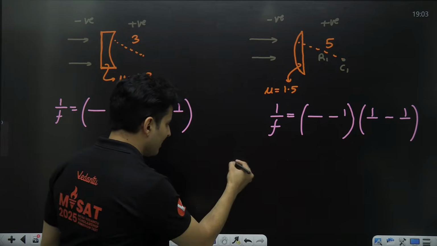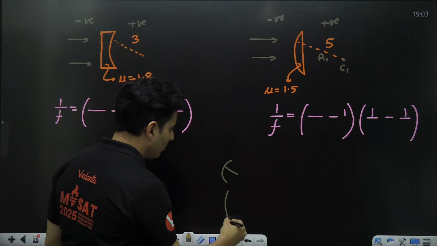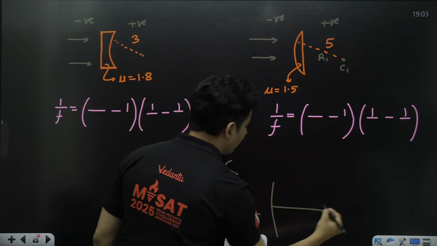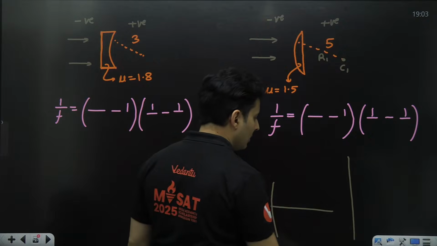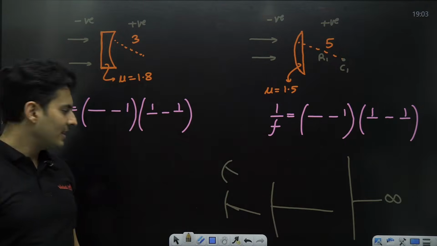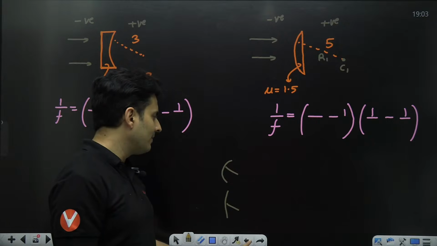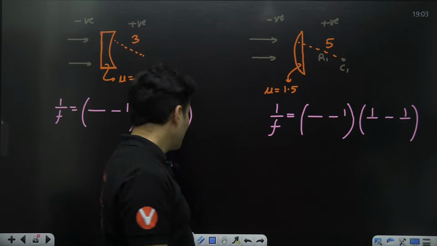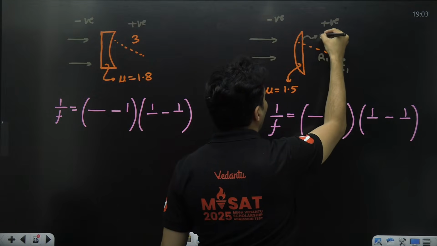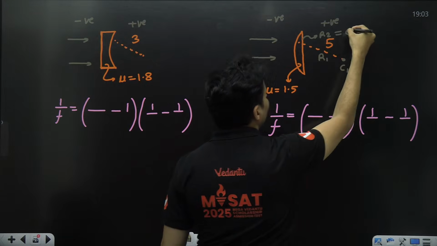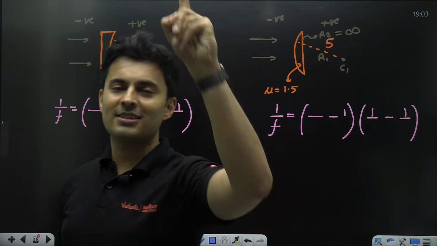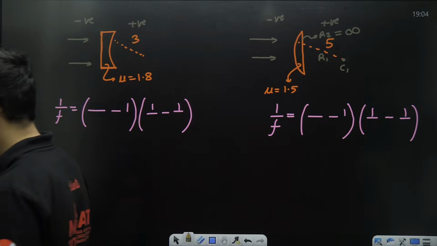If you have a curved surface, it has some radius. You make it more flat, the radius will increase. You make it even more flat, the radius will further increase. You make it absolutely flat, the radius will become infinity. Isn't it? Yes or no? The radius will become infinity. Perfect. So the second radius, R2, is basically infinity. So for plano surfaces, one of the radii will be infinitely large.